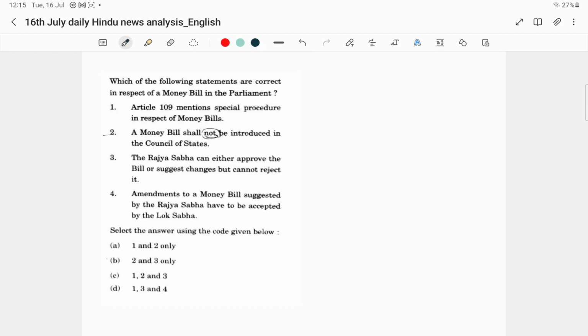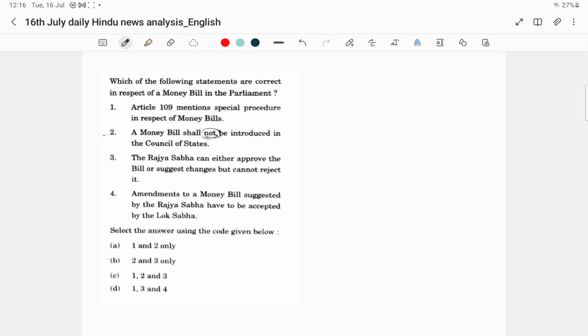Which of the following statements are correct with respect to the money bill in the Parliament? Article number 109 mentions special procedures in respect of money bills. A money bill shall not be introduced in the Council of States. The Rajya Sabha can either approve the bill or suggest changes but cannot reject it. Amendments to a money bill suggested by Rajya Sabha have to be accepted by the Lok Sabha. Now let us see these points.